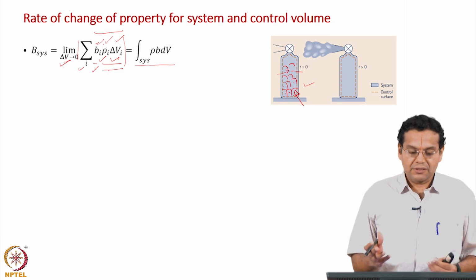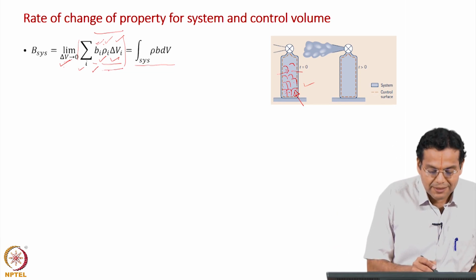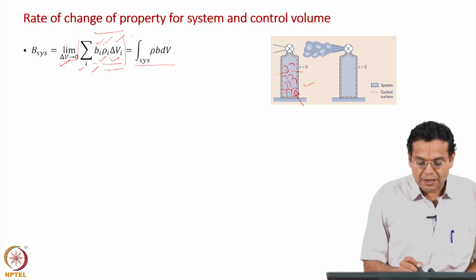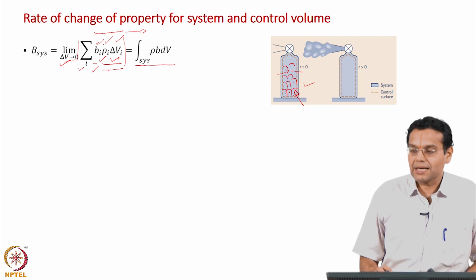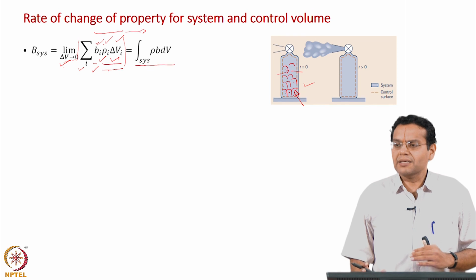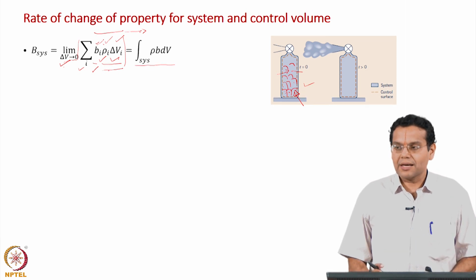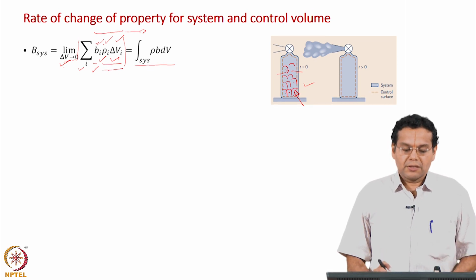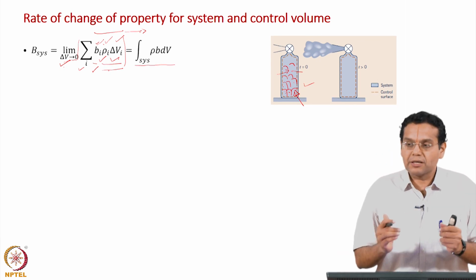If it does not, I cannot take delta V tending to 0. It was introduced earlier without a particular context. Now, there is a very good context to explain the requirement of the continuum hypothesis.